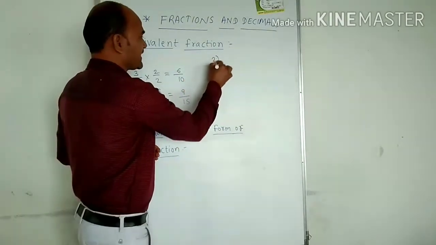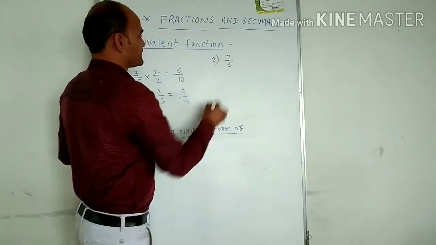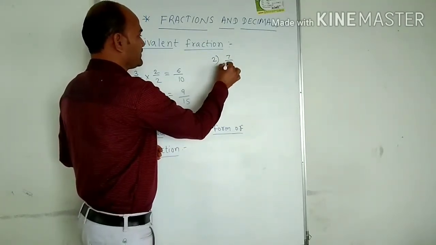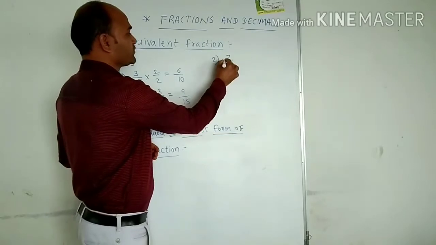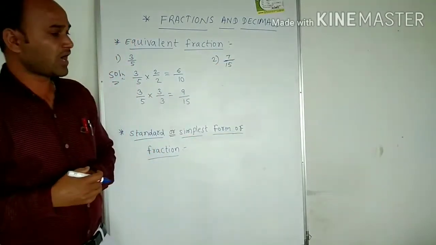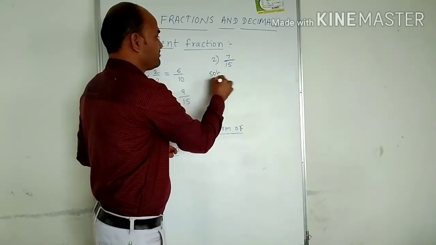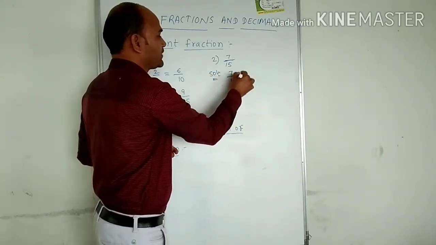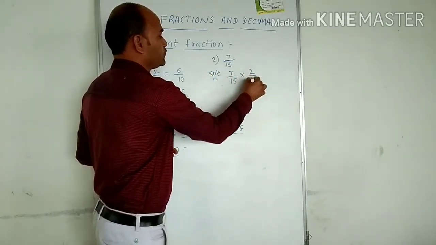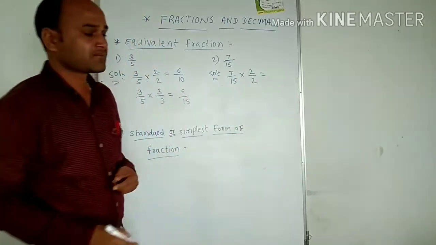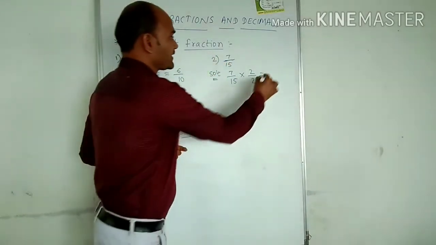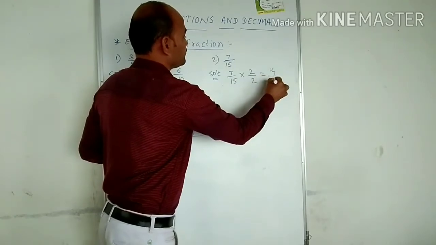One more example we can take here, 7 upon 15. Find the equivalent fraction of 7 upon 15. So how to solve this one? It is very simple, you can multiply 7 upon 15 with 2 upon 2. You will get the answer: 7 2s are 14 and 15 2s are 30.